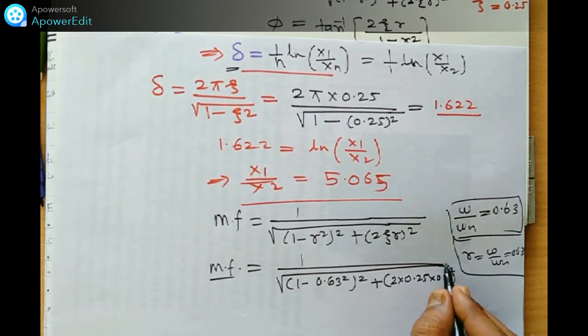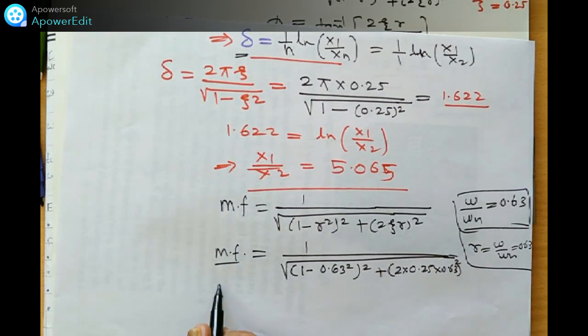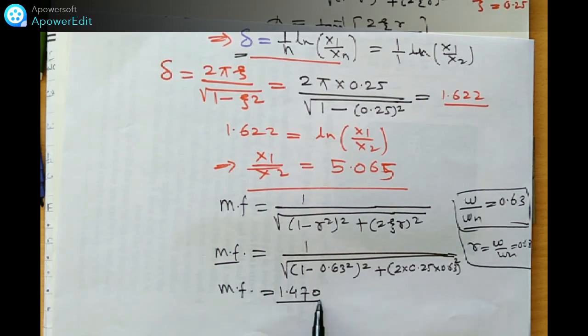So MF is equal to 1.470. This is the value of the magnification factor.